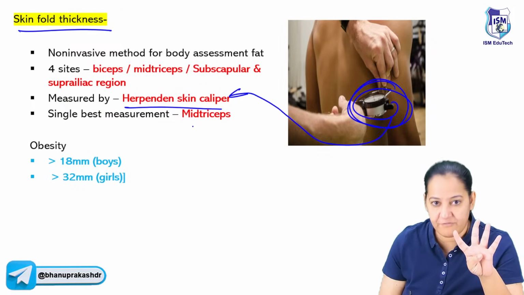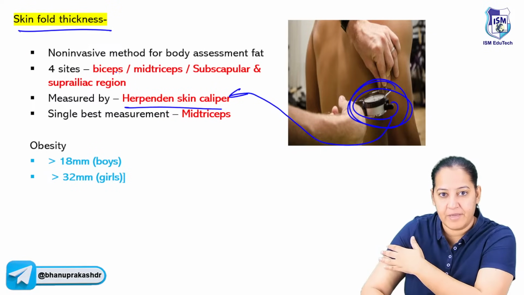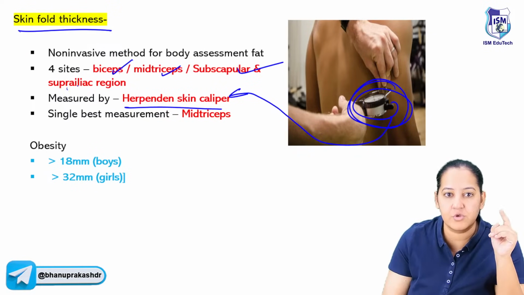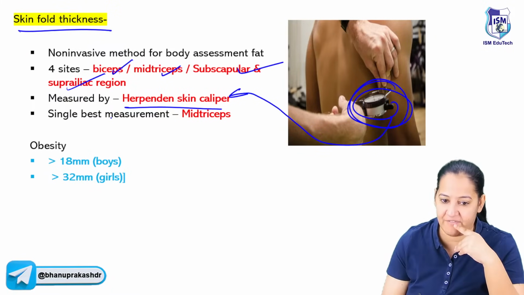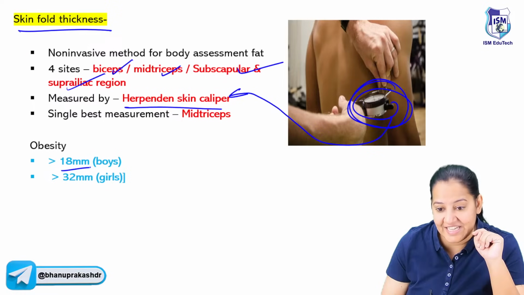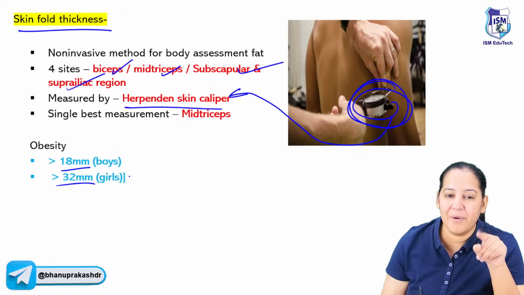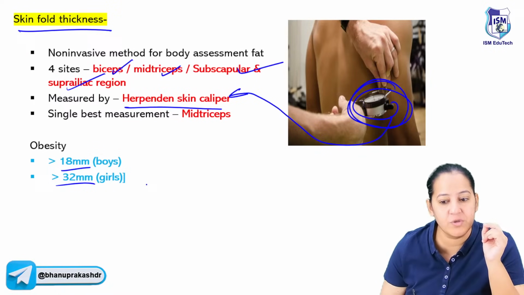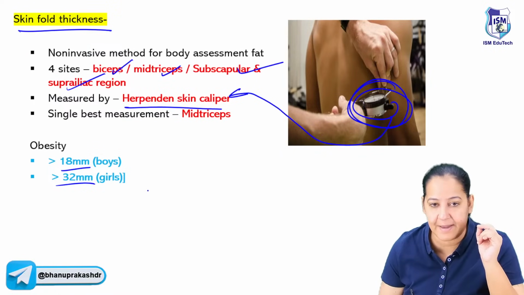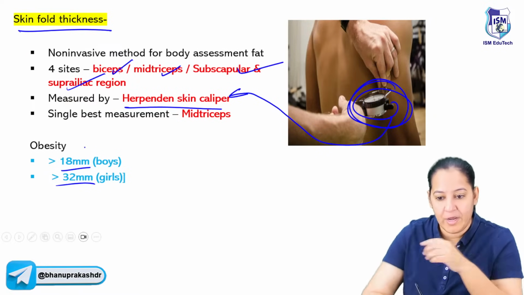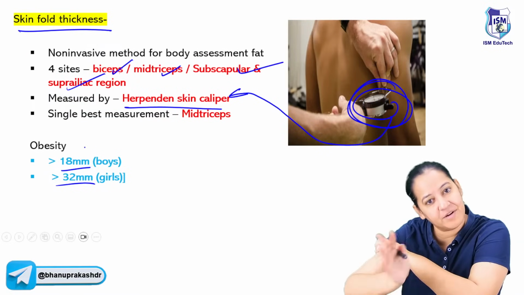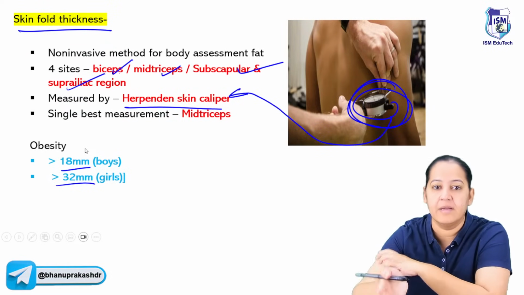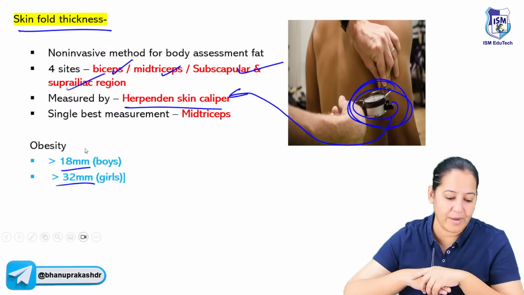So you have to measure it at 4 locations. At the bicep, at the mid tricep, at the subscapular region, and suprailiac region, the 4, and you have to take the average. In boys, the cutoff is 18, and in girls, the cutoff is 32, because girls have thick skin. Why thick skin? Because the girls have more fat. Subcutaneous tissue is more in the girls, in the females, I mean, it's physiological. So any boy whose skin thickness is more than 18 millimeter, the boy is obese. And any girl whose skin thickness is more than 32 millimeter, the girl is obese. So the cutoff for the boys and girls is different.